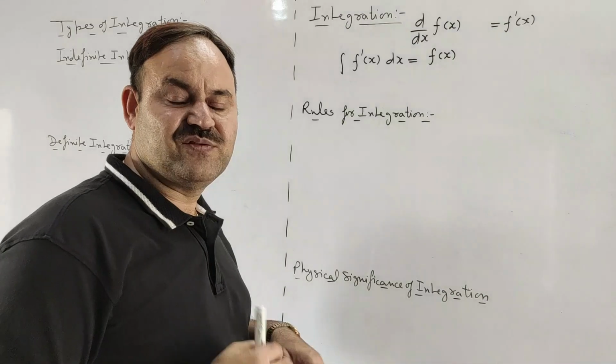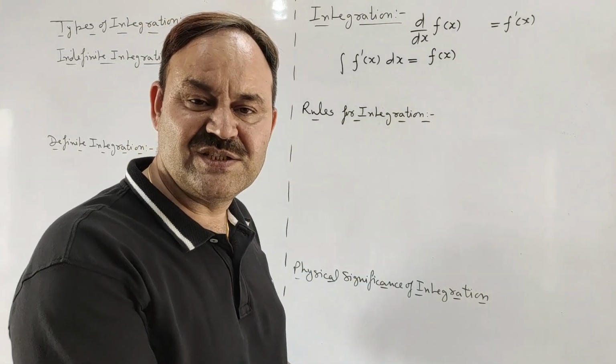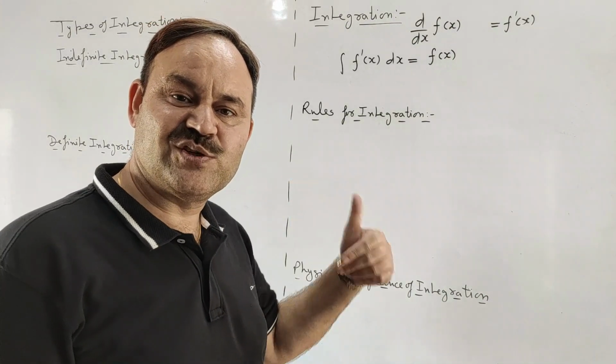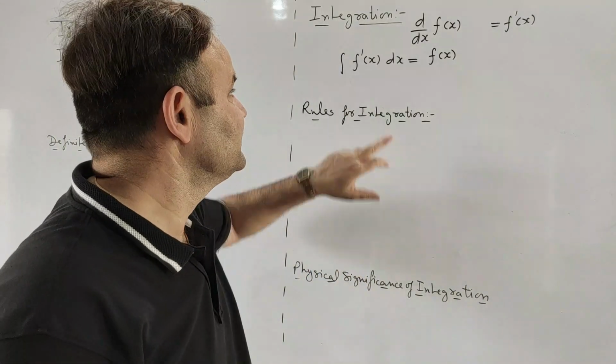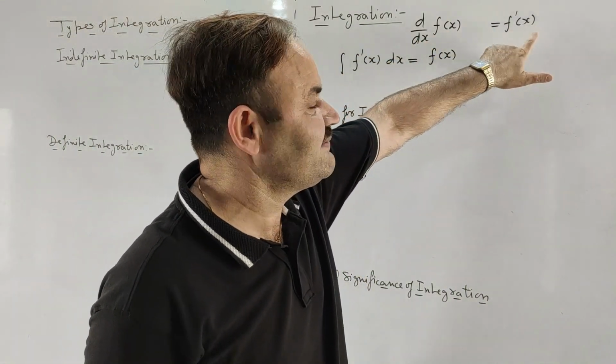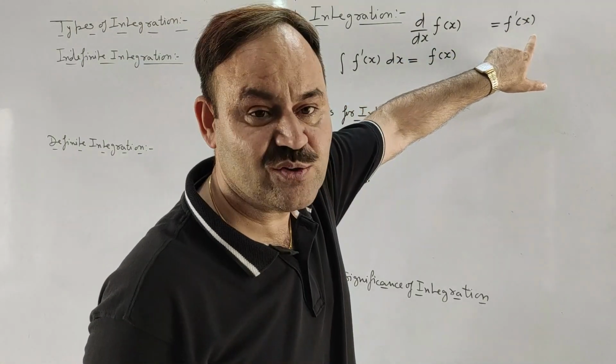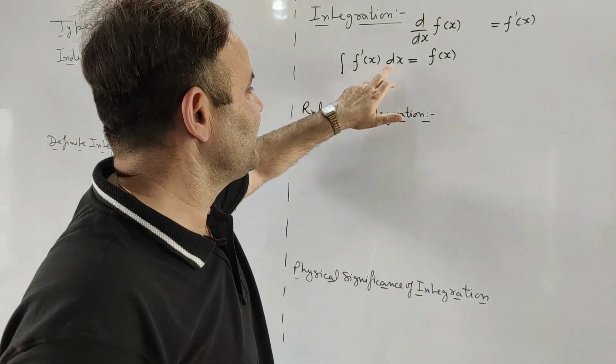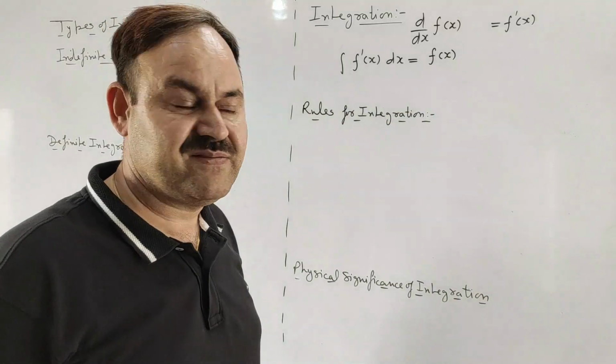It means if differentiation of a is b, then integration of b will be a. So here differentiation of f(x) with respect to x is f dash x. So integration of f dash x with respect to x is f(x).